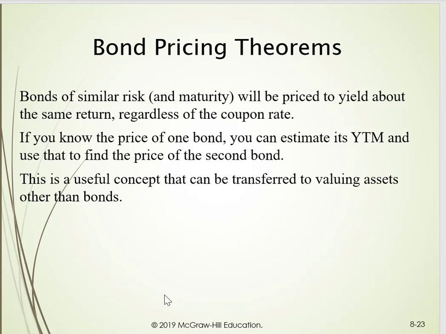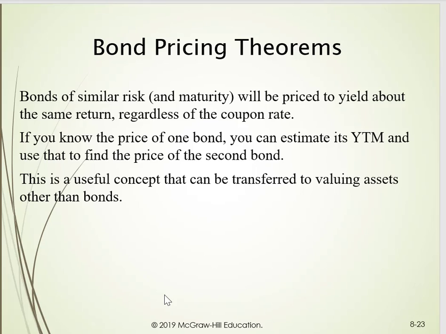If you know the price of one bond, you can estimate its value, and if it's selling at that yield to maturity, you can use that yield to find the price of a second bond. Again, the yield to maturity is the required return, right? It's selling at this required return, the law of one price, which we've talked about a couple of times.